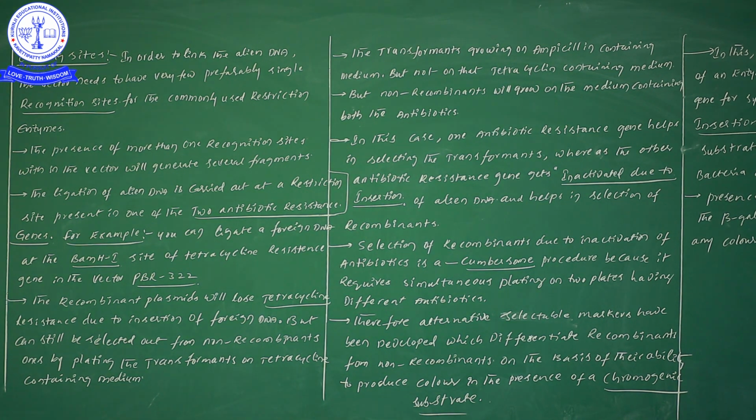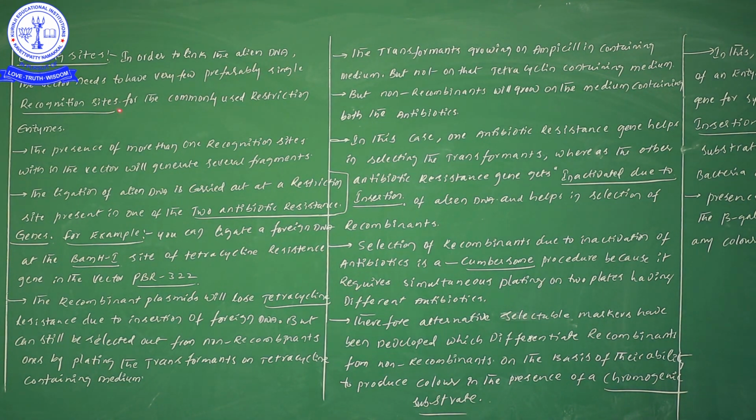In order to link a foreign gene, that is alien DNA, the vector needs a few things, and those things we call recognition sites. These restriction sites are definitely recognized by the restriction enzymes.